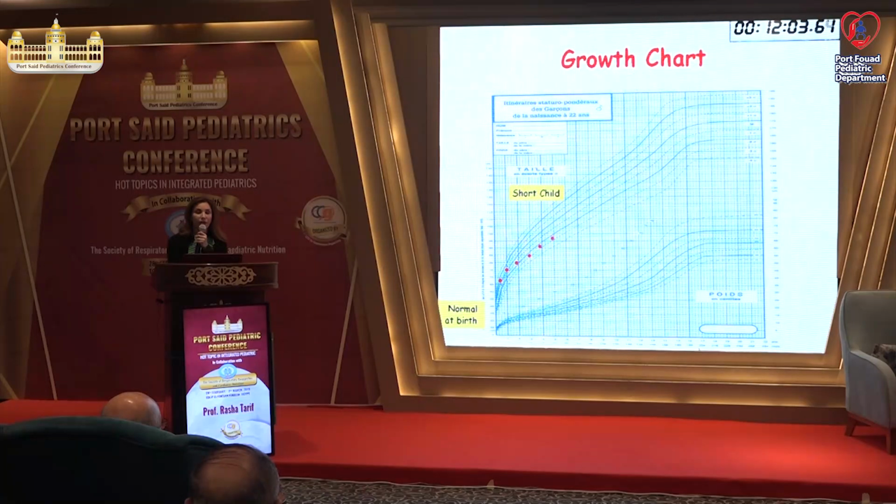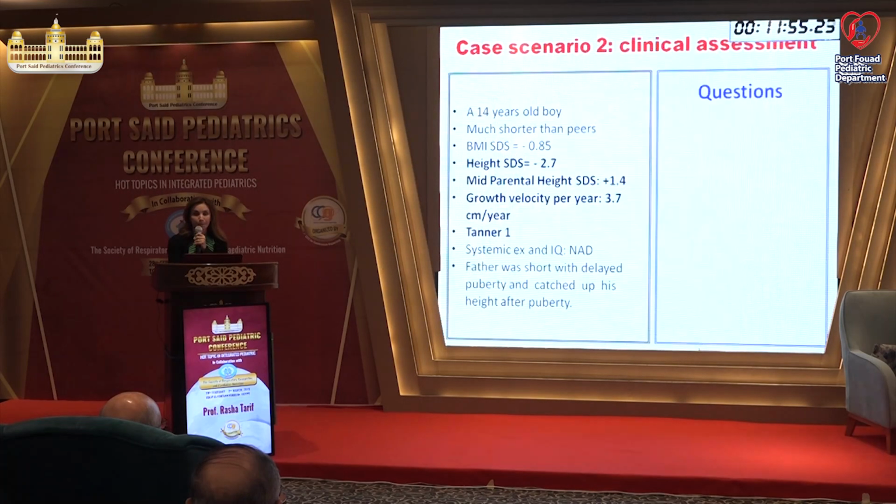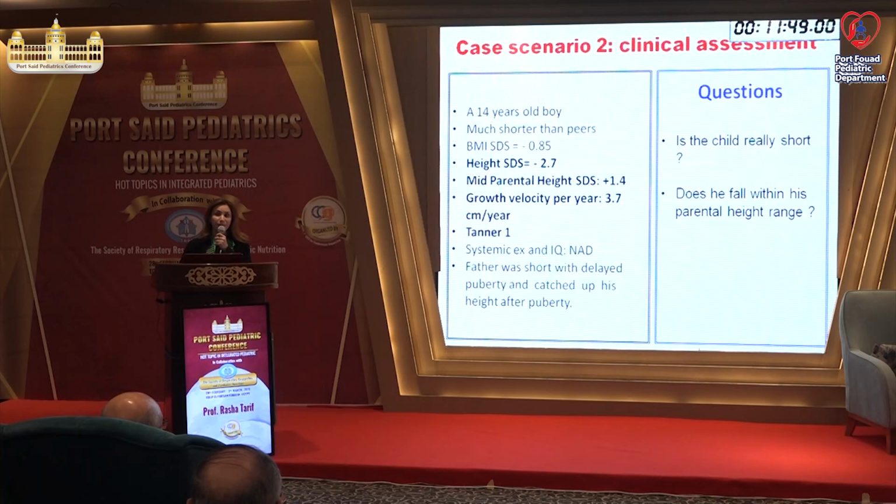He was normal at birth. He started to be a short child and more deceleration occurred at the time of puberty. He's plateauing his height, as you see. Let me ask you, is the child really short? -2.7. Yes. Does he fall within his parental height range or shorter than his parental range? He is shorter. Is his growth velocity okay? No. Does he have delayed puberty?